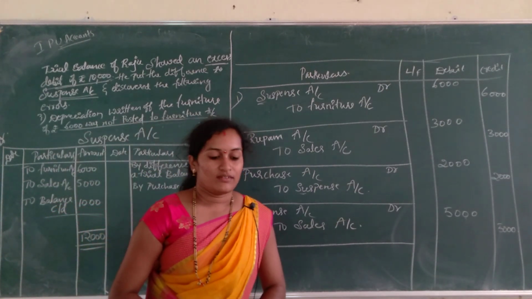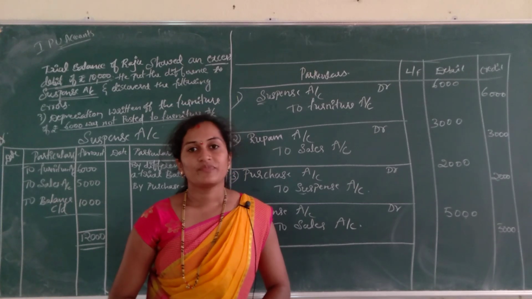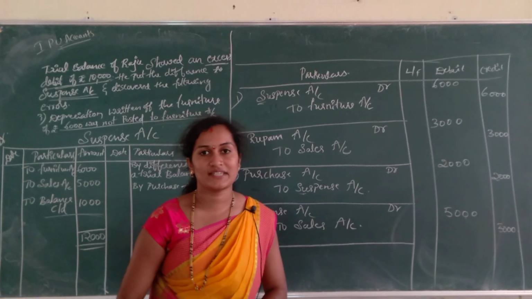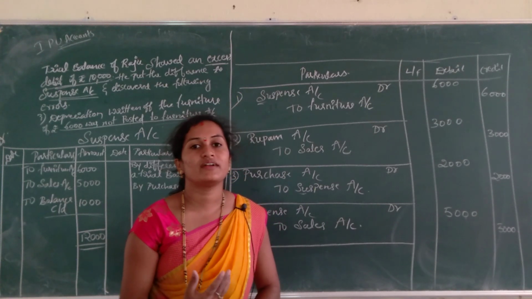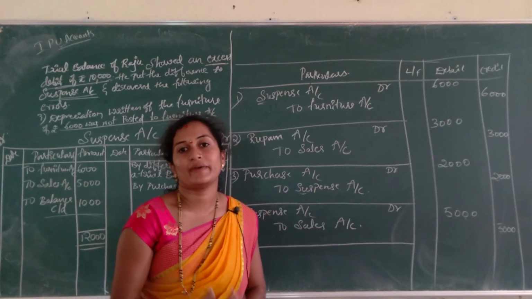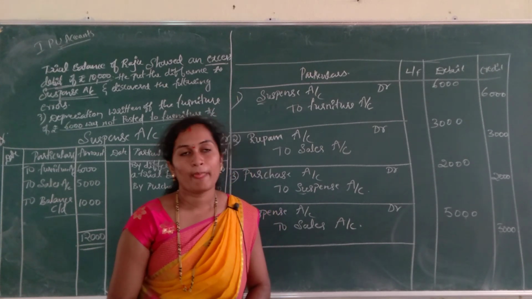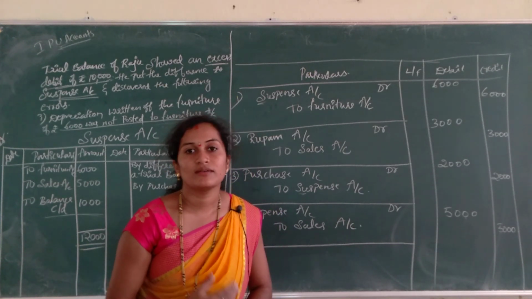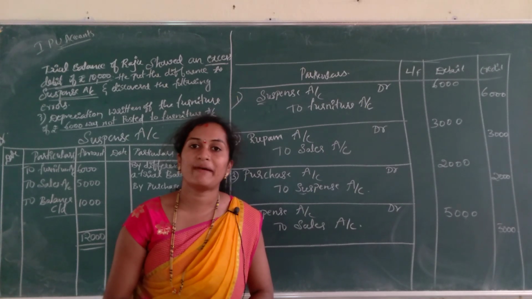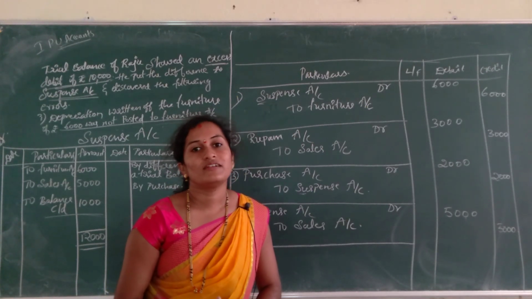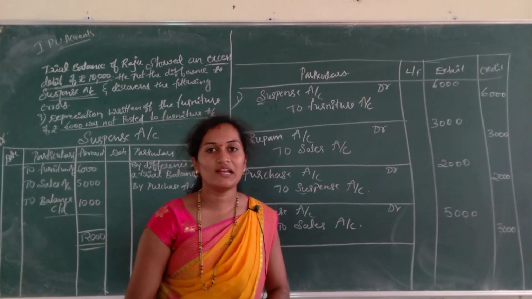In our next session, we are going to discuss the next chapter, financial statements. Depending upon the trial balance, we are going to prepare the final statements, that is the profit and loss account and the balance sheet. The profit and loss account shows the profit or loss of the organization, and the balance sheet shows the final position of the organization. We will discuss that in the next session.